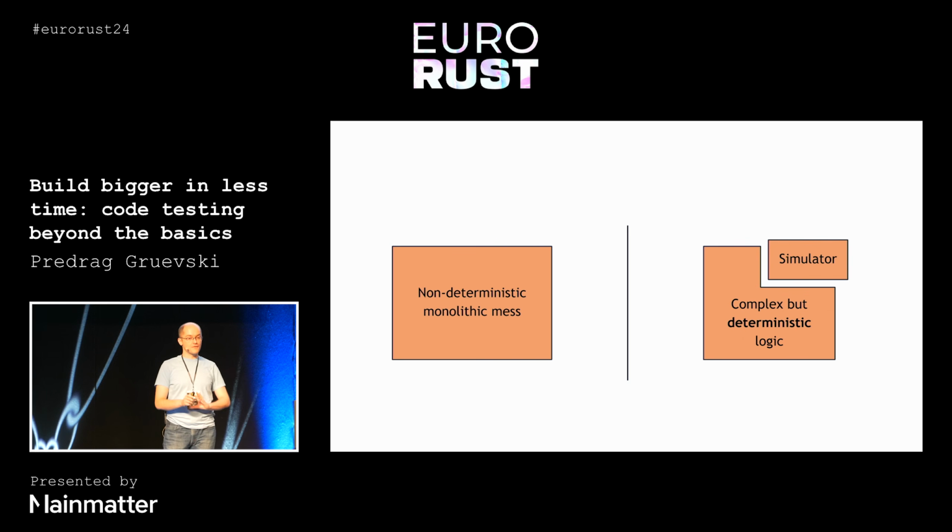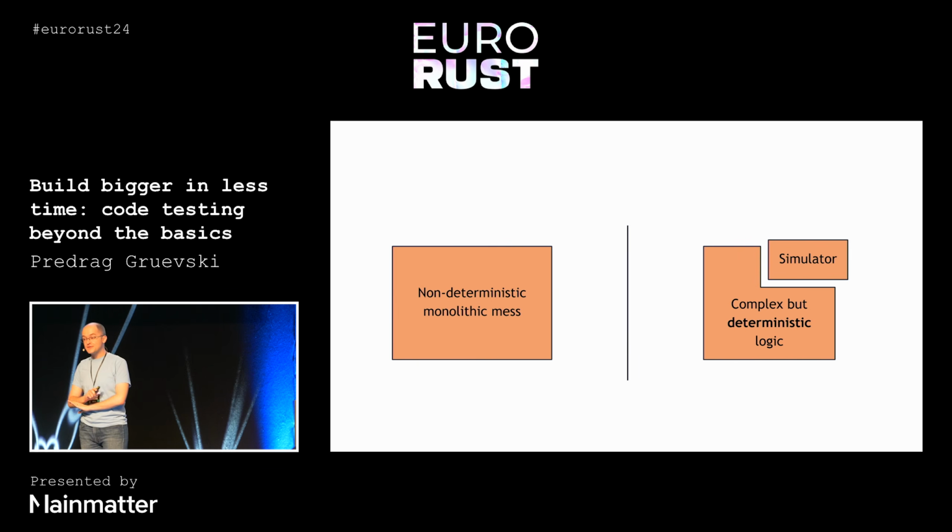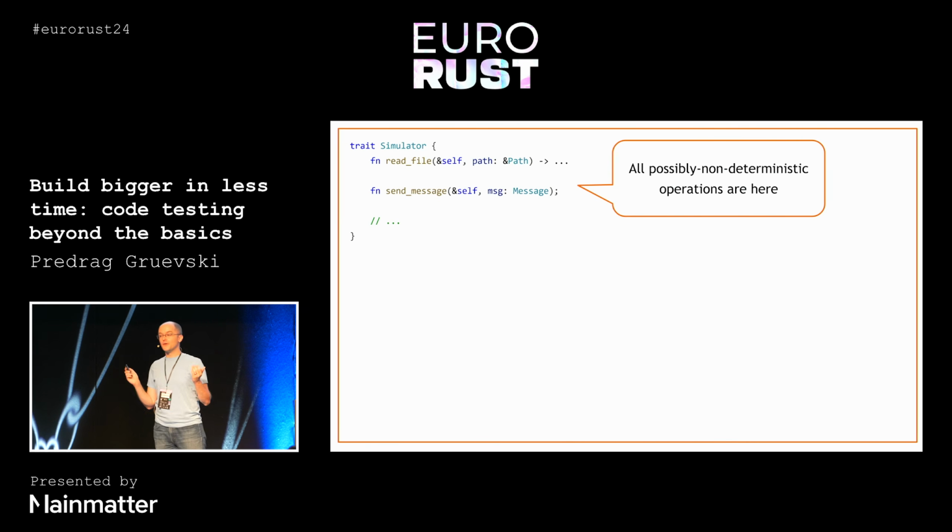One that encodes our very complex but fully deterministic logic. So this would be something like, let's say, a state machine. And it might be very complicated, but it's fully deterministic. And then we're going to take all of the non-determinism in our program and just shove it in a box and call that the simulator. This is what it looks like in Rust.